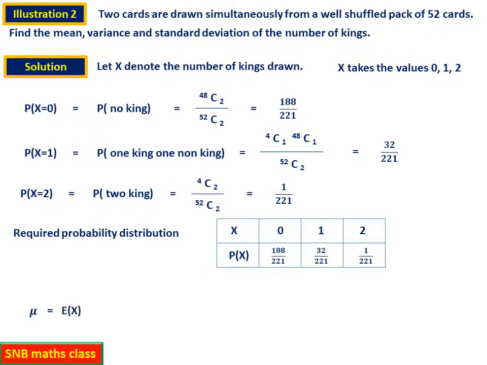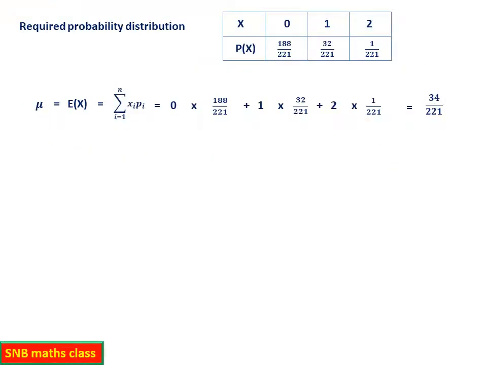Now use the formula. Mu will be equal, because all three are asked, mu and then variance and standard deviation also. So apply the formula, sigma xi pi: 0 into 188 by 221 plus 1 into 32 by 221 plus 2 into 1 by 221. Sum them, it is 34 by 221. So 34 by 221 is the mu value.